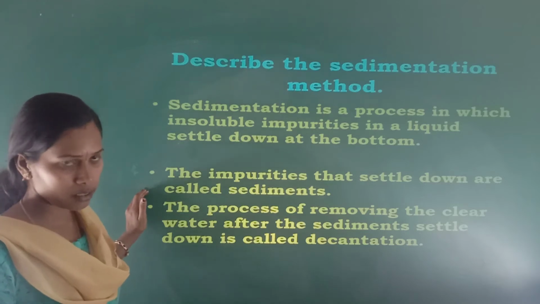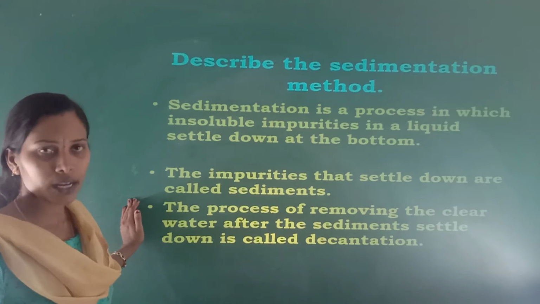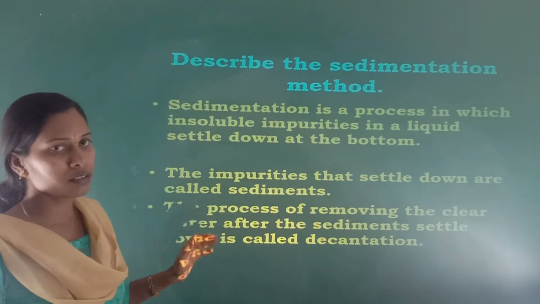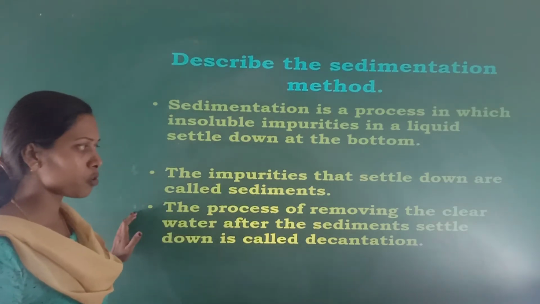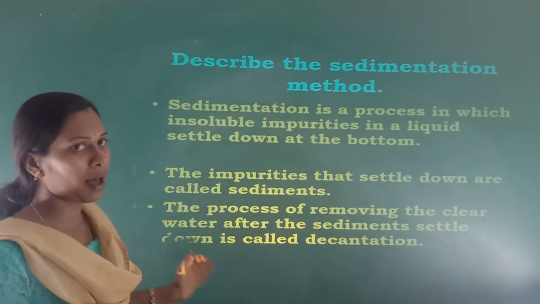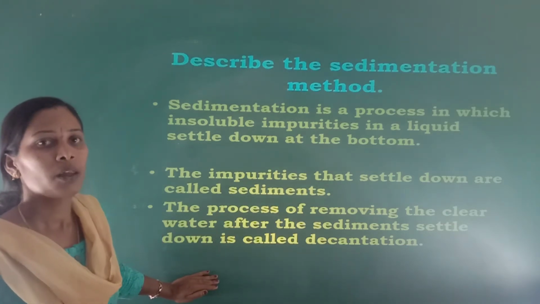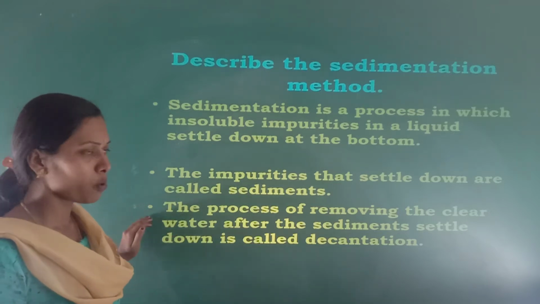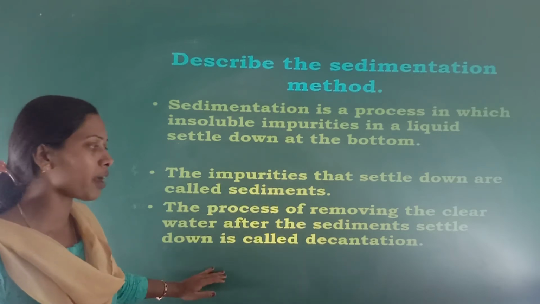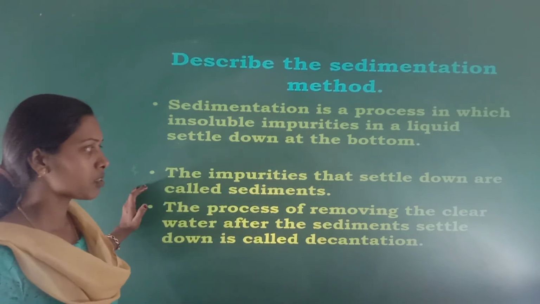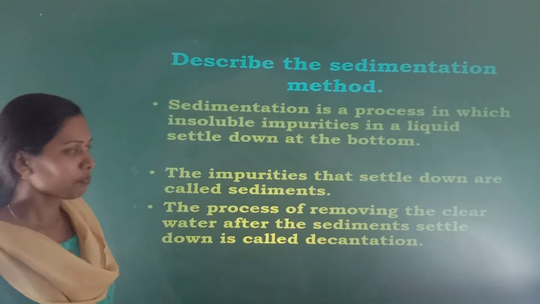The impurities that settle down are called sediments. The process of removing the clear water after the sediments settle down is called decantation. What is decantation? The process of removing the clear water after the sediments settle down. What is sediments? The impurities that settle down are called the sediments.